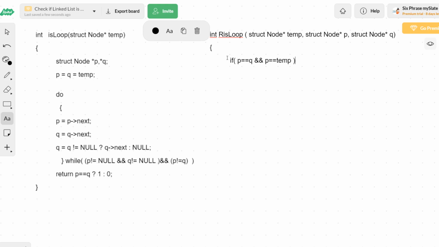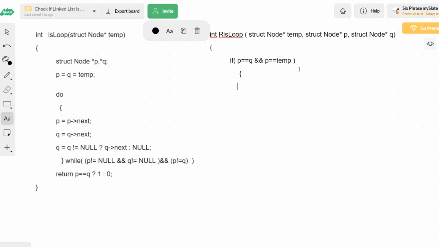So p and q both are referring to the first node. When both are referring to the first node, we need not check this condition. The only thing we can do is the do block. If p, q and temp, all three are equal, then do this step once. If this condition is true, then I can do those three steps.